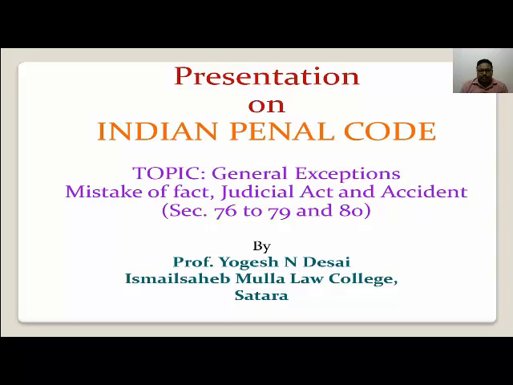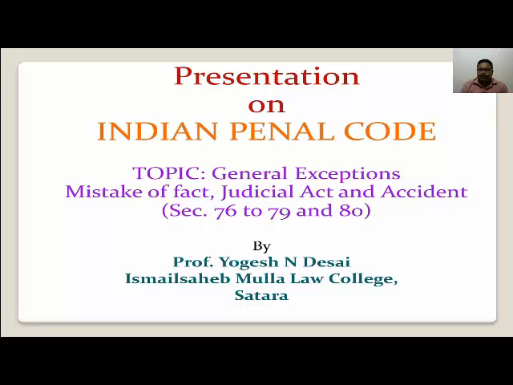Particularly 8 categories of general exceptions are provided under Indian Penal Code. Out of these 8 exceptions, today we are discussing some of the exceptions.